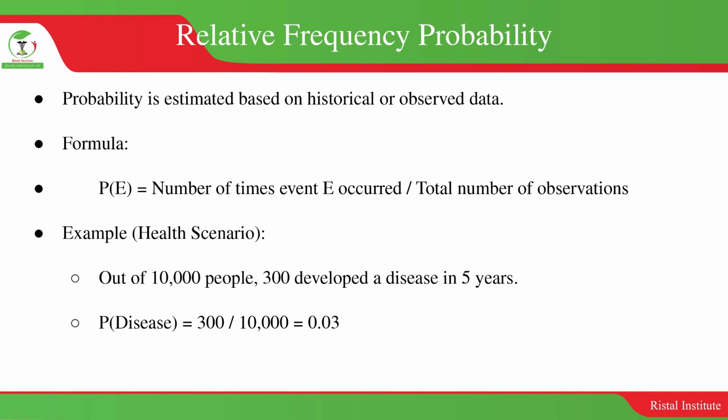It is often used when we have historical data available to make these estimates. For example, researchers who have collected data on the incidence of a specific disease in a population over the past 5 years.